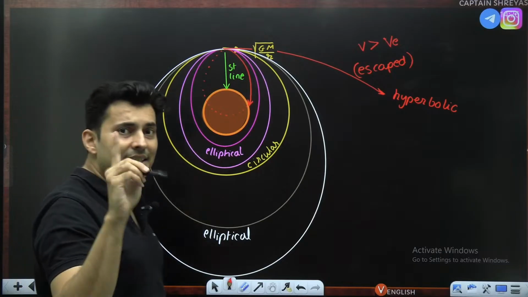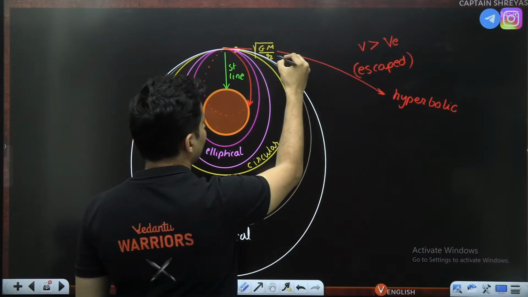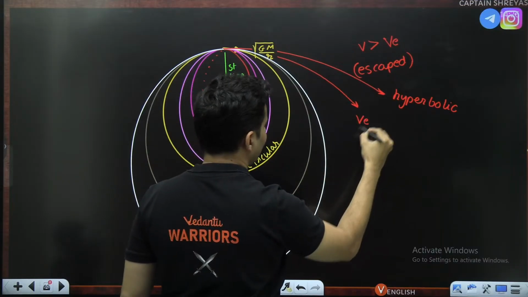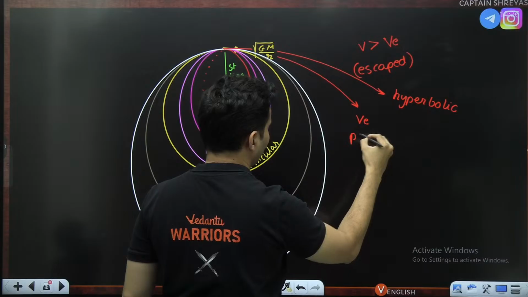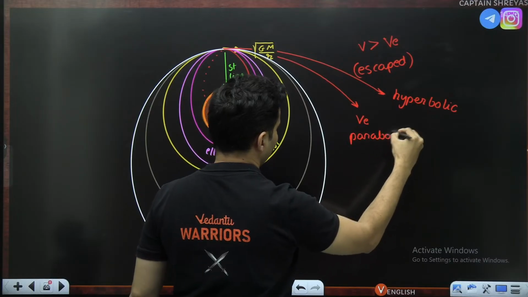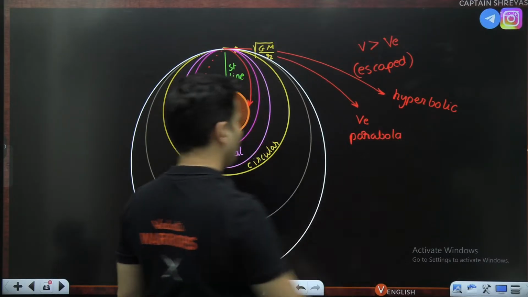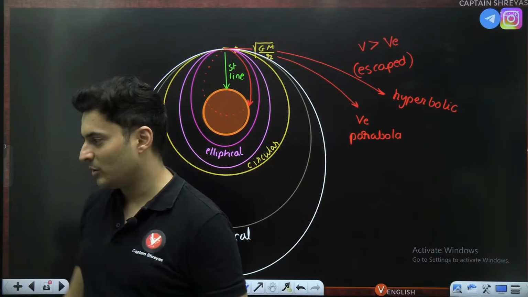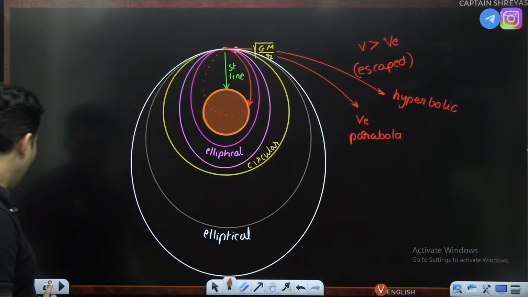If it is exactly equal, right, then there is a small change. Then it is not a hyperbola. If it is exactly equal, then it is a parabola. So these things are very important for interplanetary missions and all of that. I'll tell you why. What happens is,